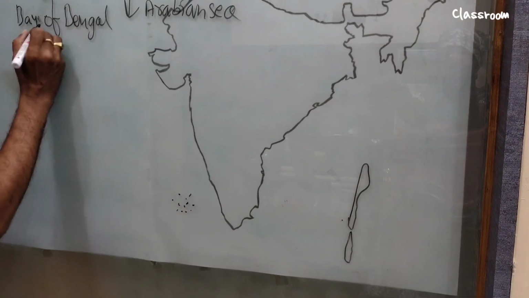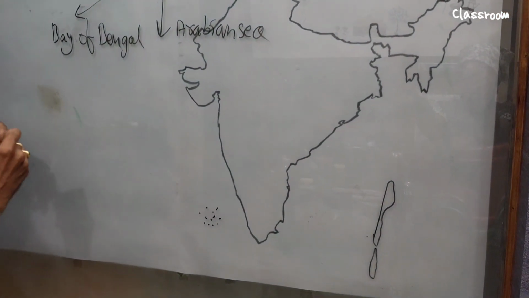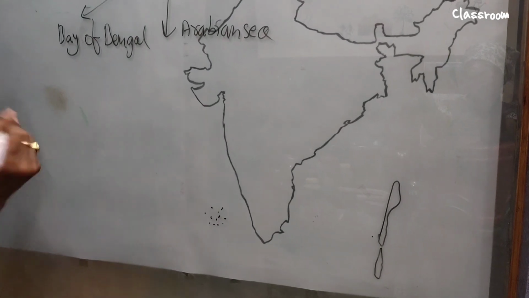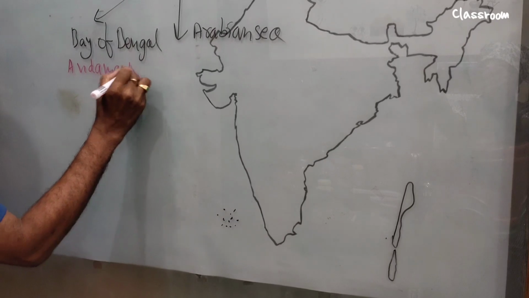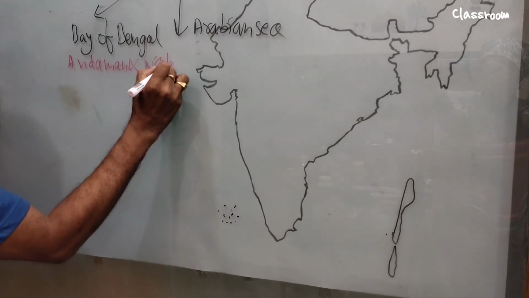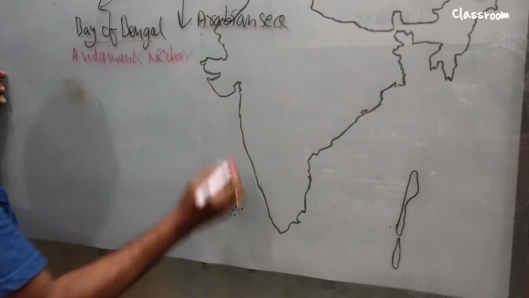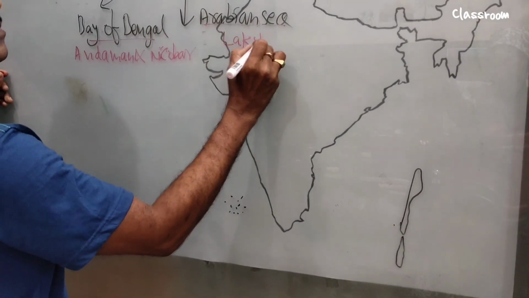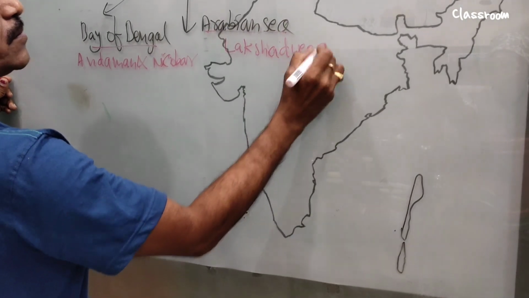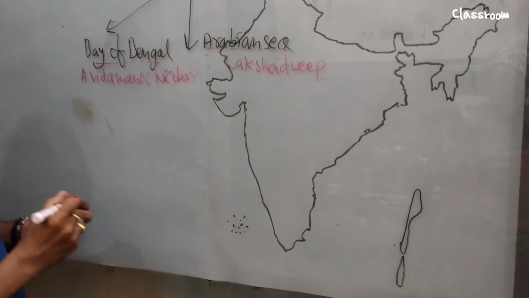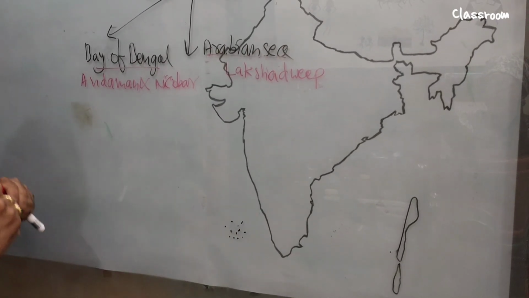So in the Bay of Bengal we see the Andaman and Nicobar Islands, and in the Arabian Sea it is Lakshadweep. These are the two divisions. Now we discuss one by one. Let's look at Andaman and Nicobar.